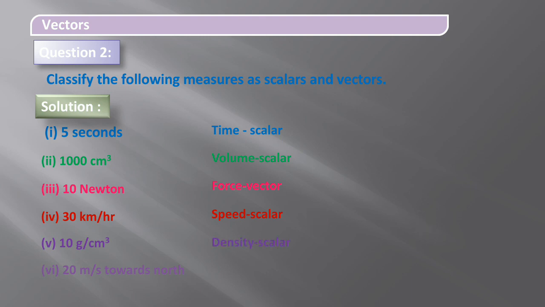And the last one is 20 meter per second towards north. Observe here, it is the measure of velocity in a particular direction towards north. There is a direction, so that it is a vector quantity. So this is the second example. So like that here you can classify the measures as scalars and vectors.